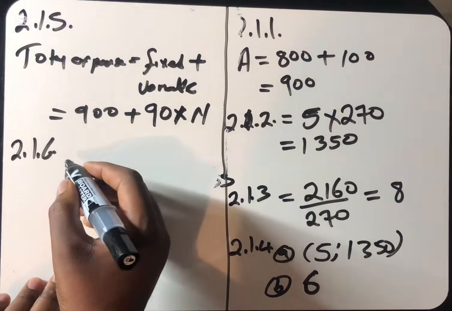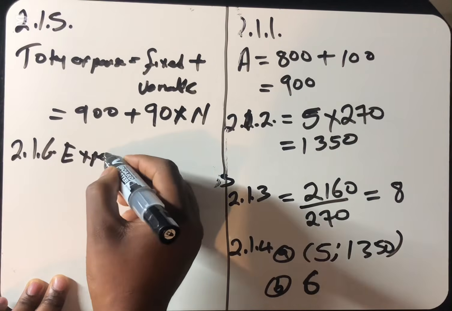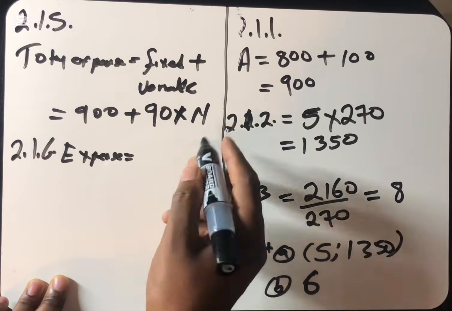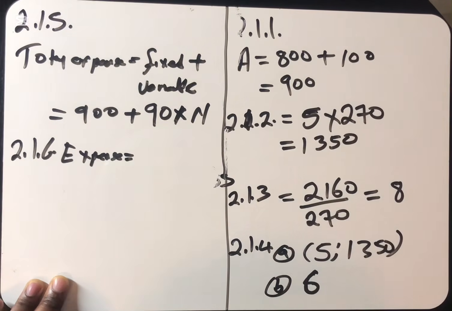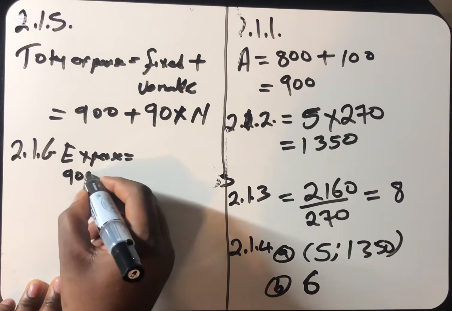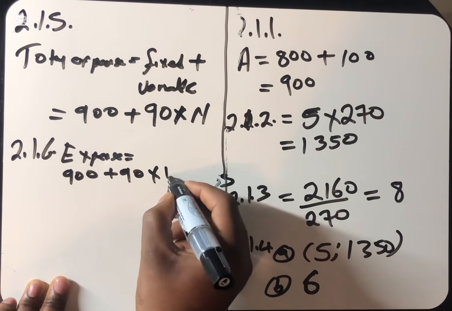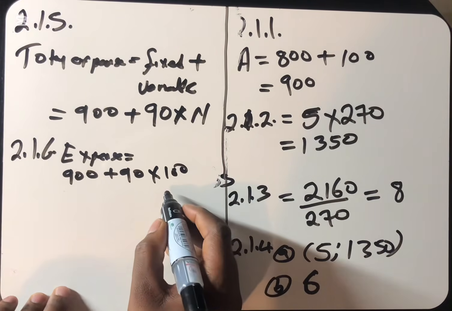Let's begin with the expenses. We're going to say expenses is going to be, we can use the very same equation, but you should not forget at n we are going to write the number of belts. In this case, they are saying that there are 100. So we are going to say 900 plus 90 multiplied by 100.